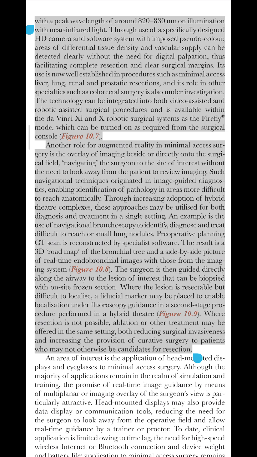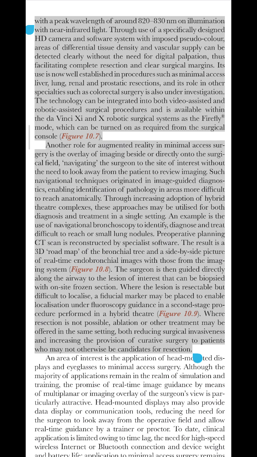Another role for augmented reality in minimal access surgery is the overlay of imaging beside or directly onto the surgical field, navigating the surgeon to the site of interest without the need to look away from the patient to review imaging. Such navigational techniques originated in image-guided diagnostics, enabling identification of pathology in areas more difficult to reach anatomically. Through increasing adoption of hybrid theater complexes, these approaches may be utilized for both diagnosis and treatment in a single setting. An example is the use of navigational bronchoscopy to identify, diagnose and treat difficult to reach or small lung nodules.